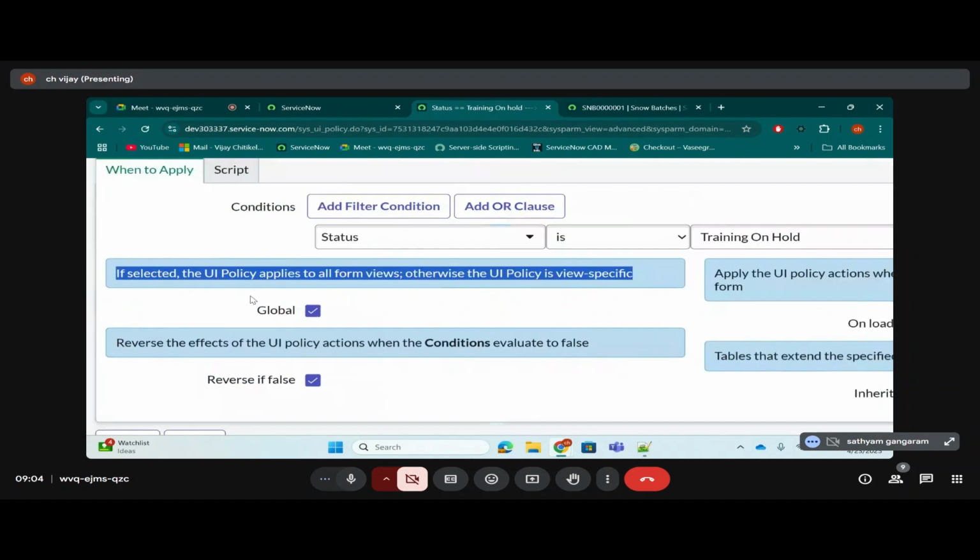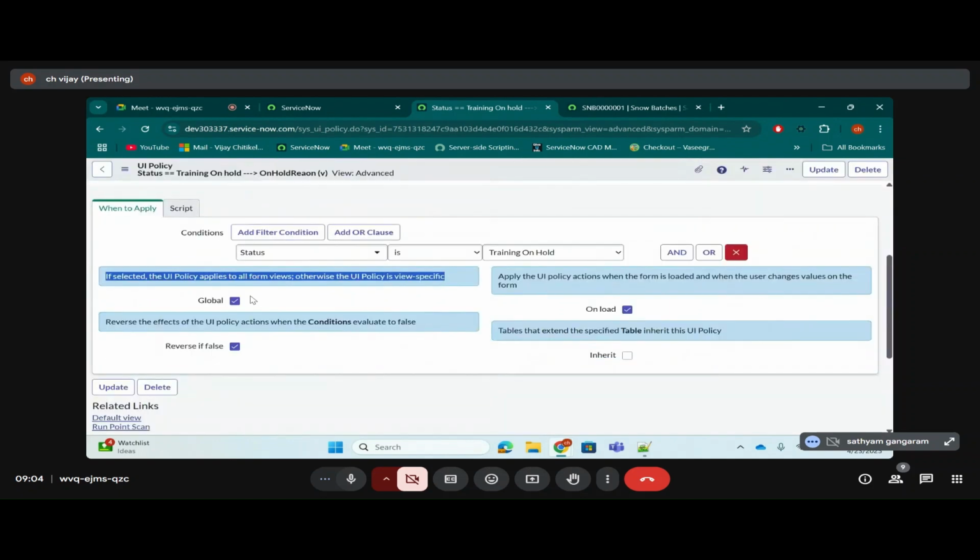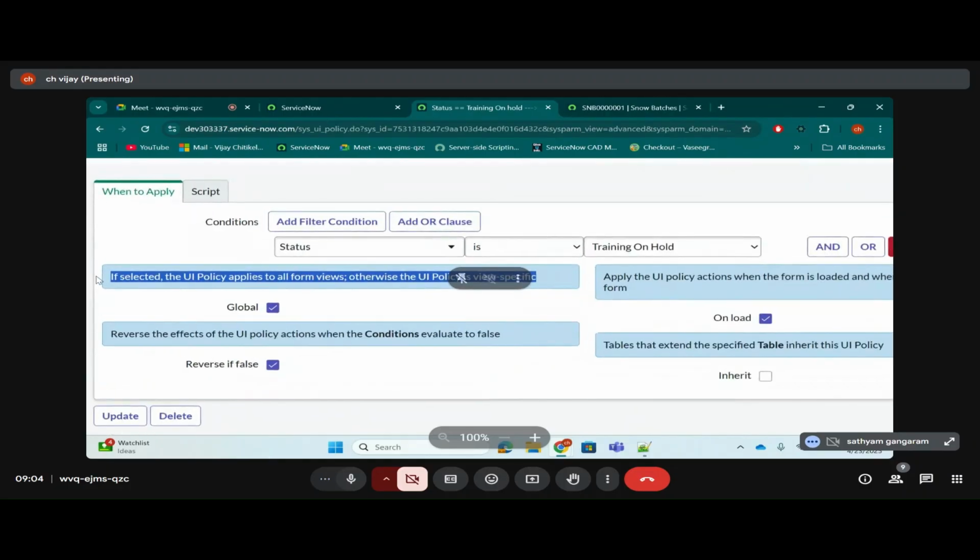Okay. So can I take 10 minutes extra today? Sure, will it work, Vijay? Okay. Yeah, because I want to complete this and I don't want to complete in a hurry also.